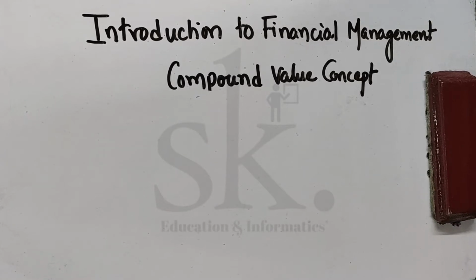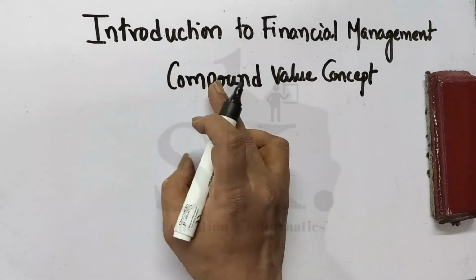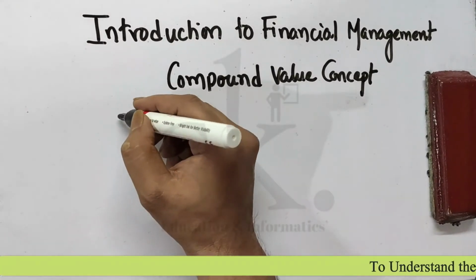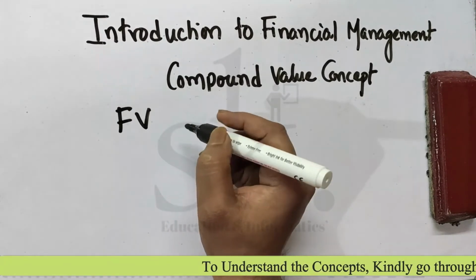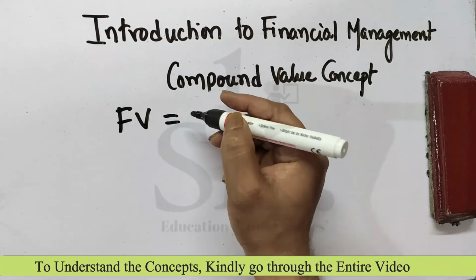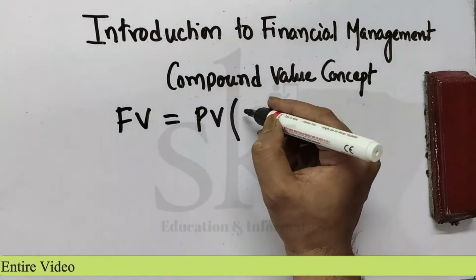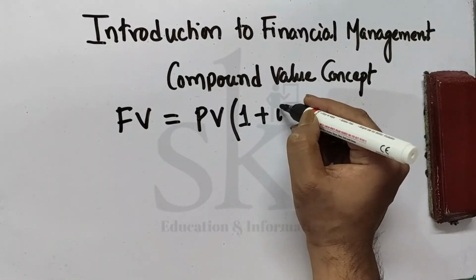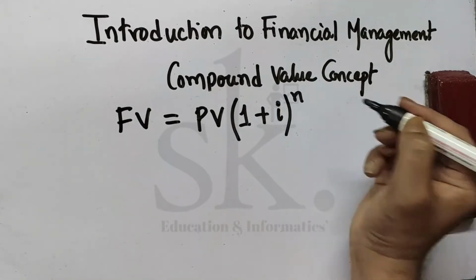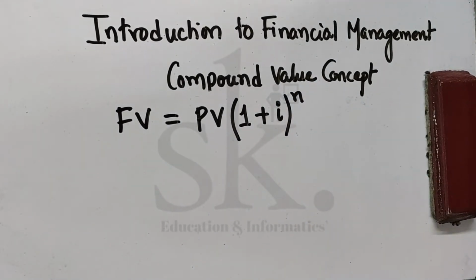Say for example 5 years. 5 years is possible, 6 years, 10 years. Then it becomes difficult. Then how do we do it? Then we use a formula. What is the formula? The formula says the future value will be equal to the present value into 1 plus I to the power n. Now we need to understand this.